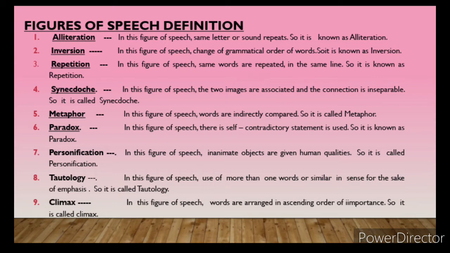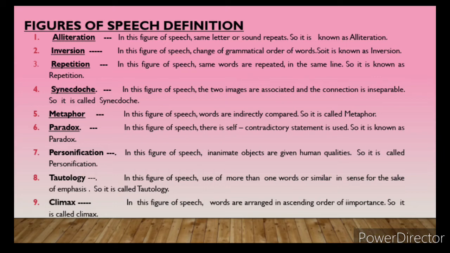Move to the next, inversion. What do you mean by the term inversion? As I taught in the classroom, there is a change in the grammatical order. What is the grammatical order, students? Subject plus predicate plus object. This is the correct sentence order.